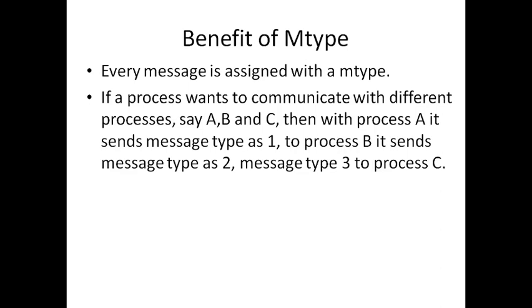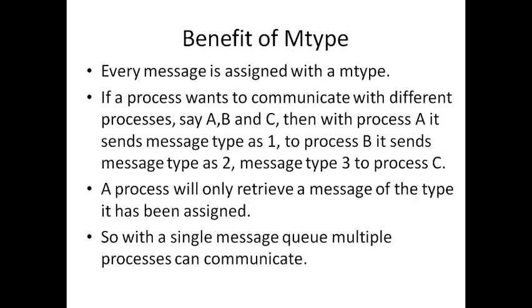So we can write the programs in such a way that process A's code will have the statement that if M type is equal to 1, then it will be retrieved or received. Similarly, process B's code can be written with the M type to be 2, and every process can write if message type equal to 55, then receive message. So we can control the sender and receiver with the help of the value of the M type. So it plays a very important role in the communication.